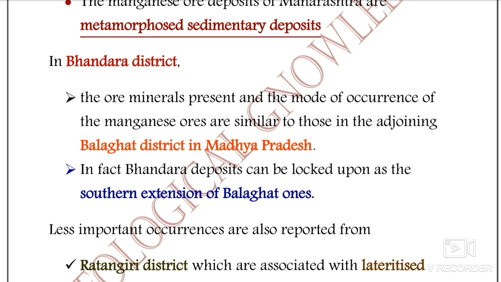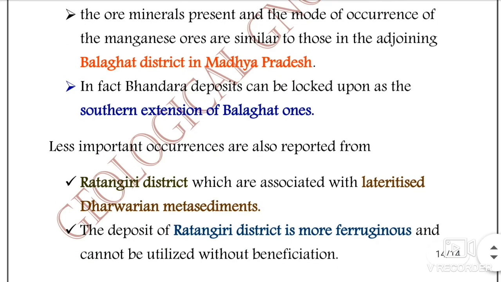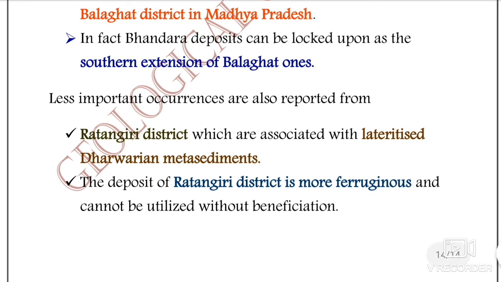Some less important occurrences are also reported from the Ratnagiri district, which are associated with laterized Dharwarian metasediments. The deposits of Ratnagiri district are more ferruginous and cannot be utilized without beneficiation.